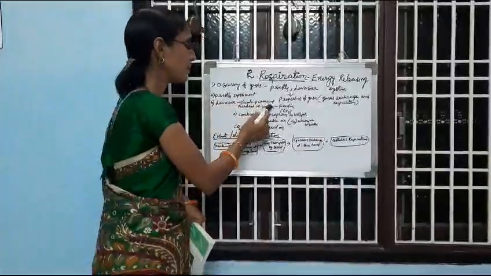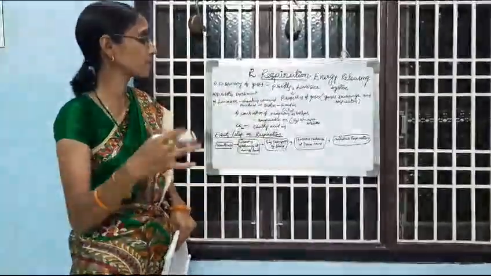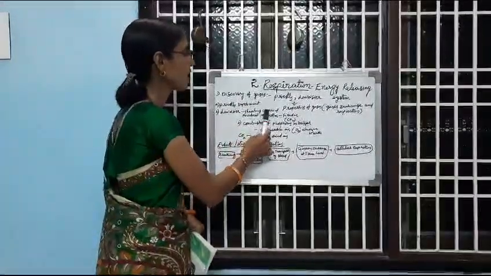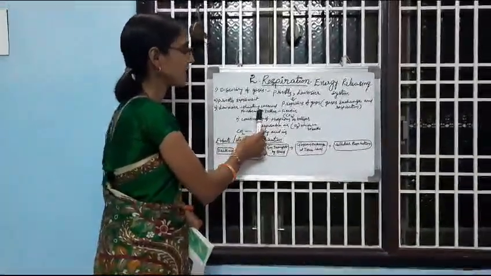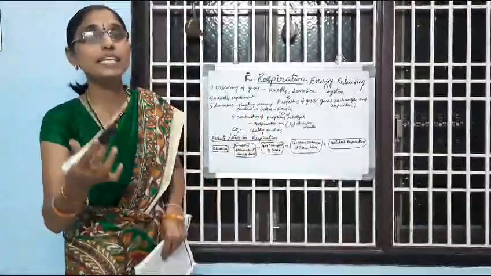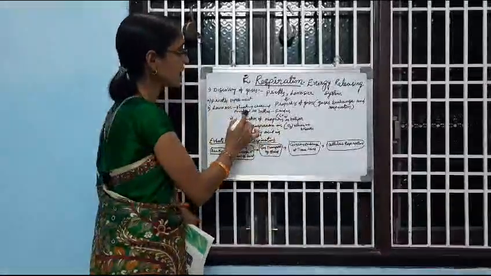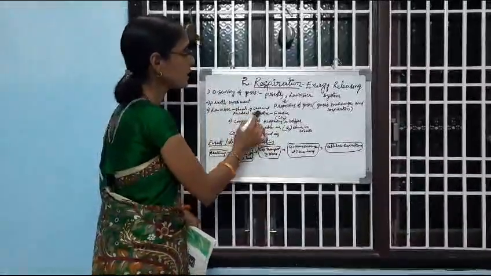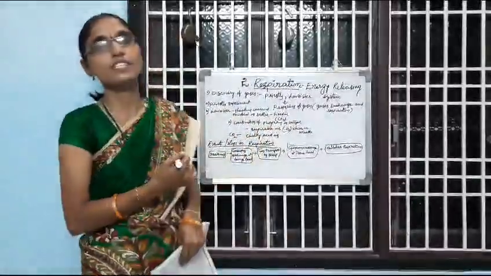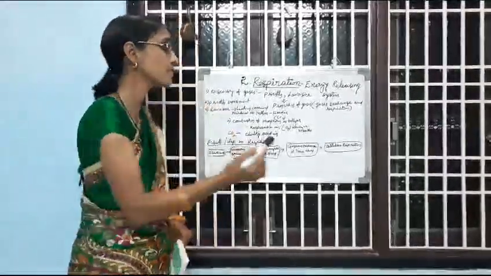One gas was released from that process. He named that gas fixed air. In those days, carbon dioxide was known as fixed air.